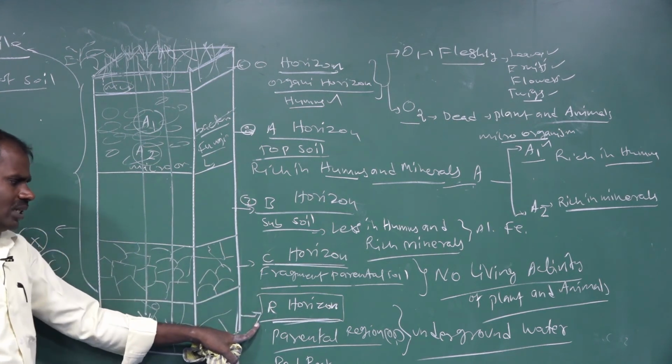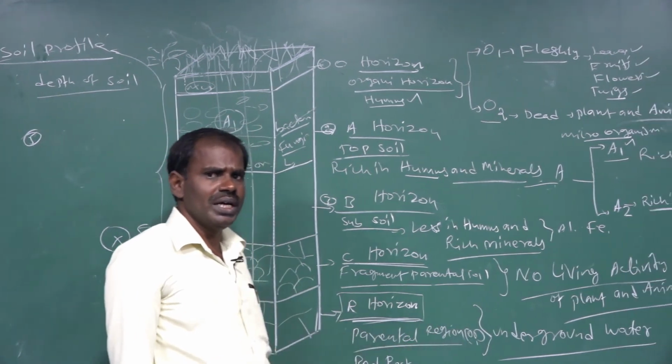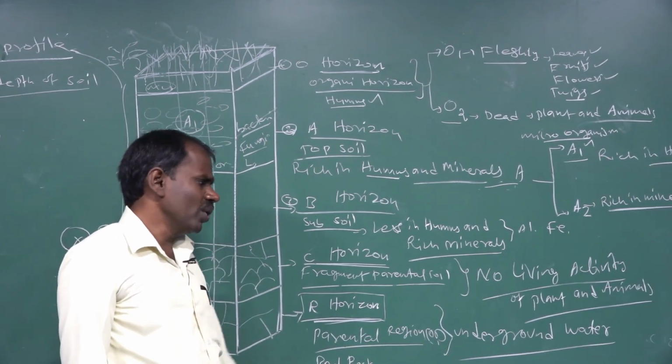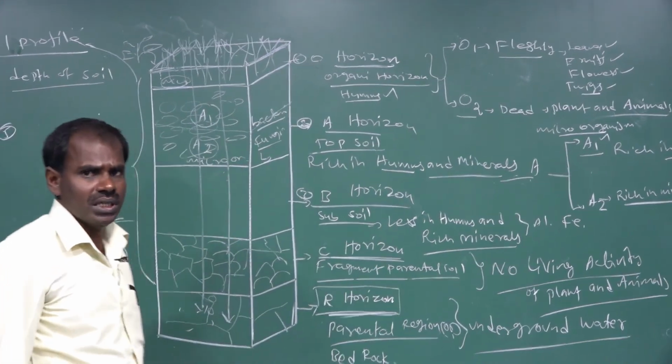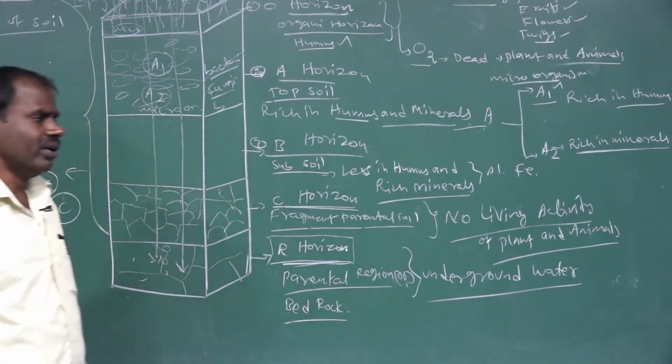The last zone is called the R horizon. The R horizon is found in the parental region, also called the bedrock. This bedrock is the storage of underground water sources, with underground water stored in the bedrock.